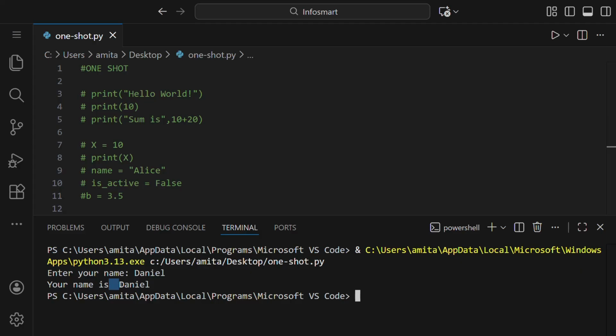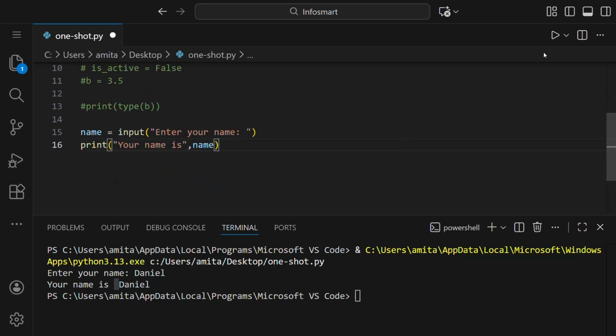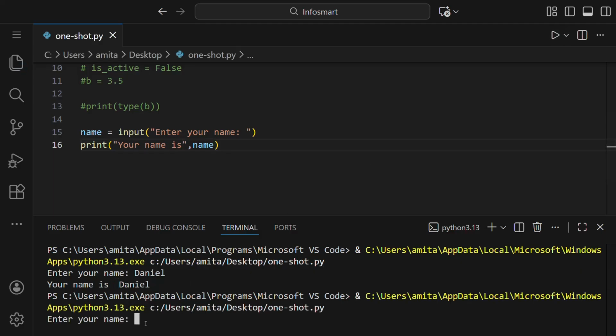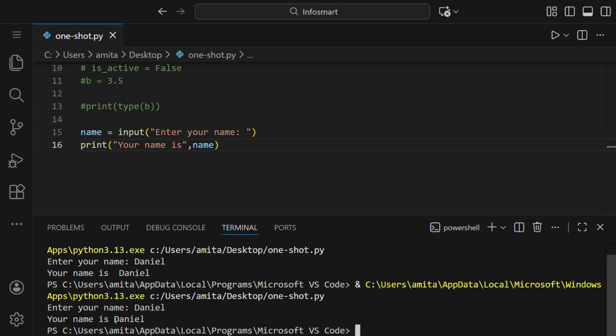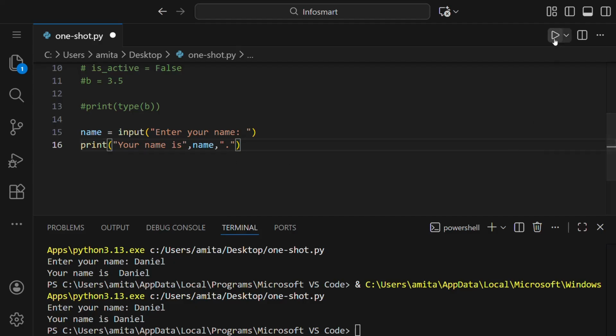Now you can see there are two spaces here. Why? Because one you have given here and this is a comma, that is a separator, and that's why there's one more space. So if we remove this space here and then we run this, we write the same name here, then you can see there is only one space. If we want a full stop to be printed after Daniel, then we can simply put a comma, then double quotes again, and inside this double quotes we can put a full stop. Run this and you can see your name is Daniel.